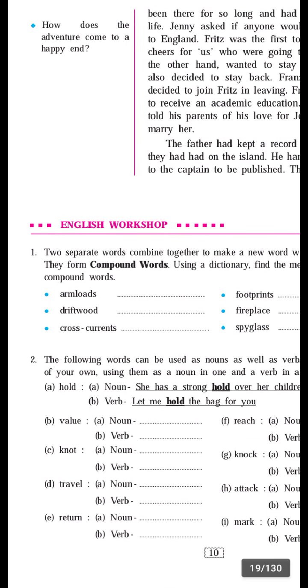Question number 1 is related to compound words. When I taught this lesson, in one lecture I told you to write these compound words and their meanings in your notebook. You have already done it, so there is no need to write this question again in your notebook. Okay. Then next, question number 2.